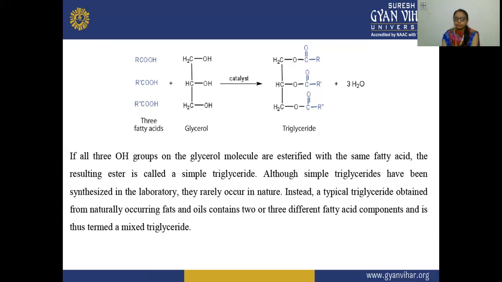And the triglycerides that are obtained from natural sources, the fats and oils naturally present, have two or three different fatty acid components, which react with this glycerol to form the triglyceride. So here two or three different fatty acid components are contained in these fats and oils, and these typical triglycerides obtained from naturally occurring fats and oils are termed mixed glycerides, mixed triglycerides.